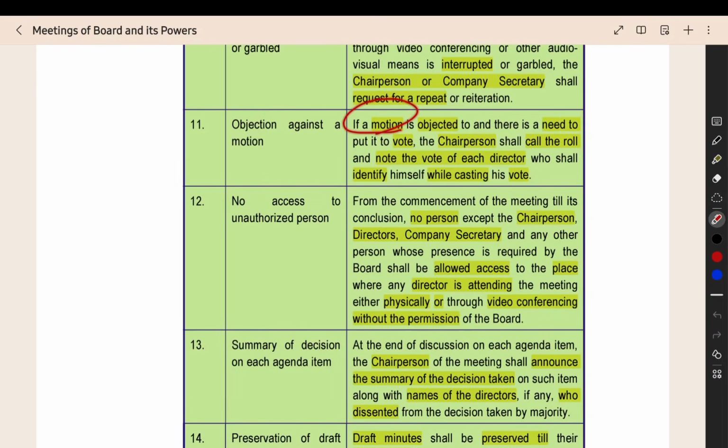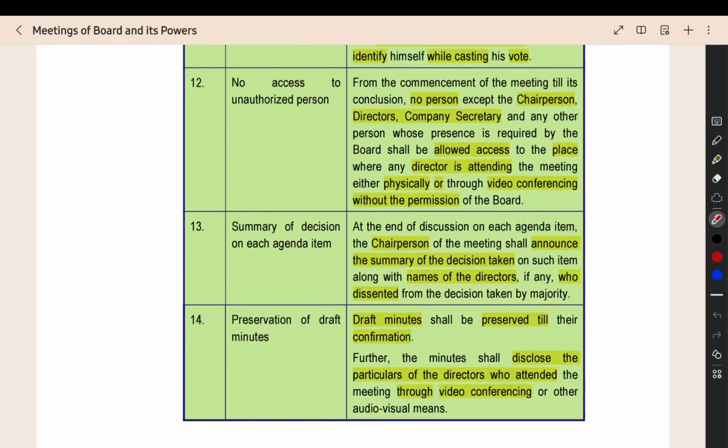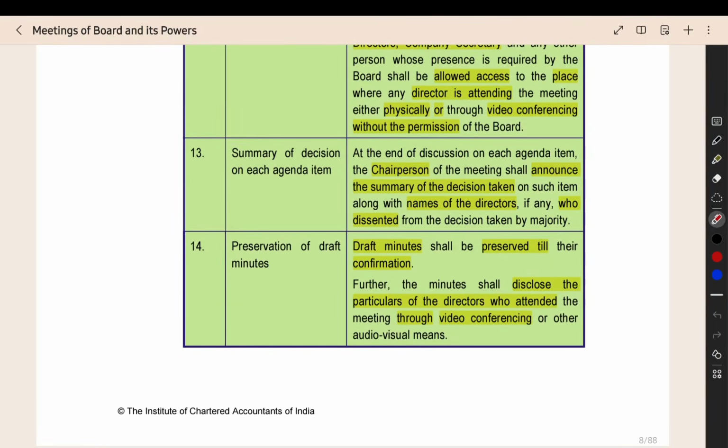Then if a motion is objected and there is a need to vote on a resolution, the chairperson will call each and every director and note whether they voted in favor or against. They will note each and every director's vote. Then, as we already saw, no unauthorized person other than the directors and persons invited for the meeting should be accessing the meeting.